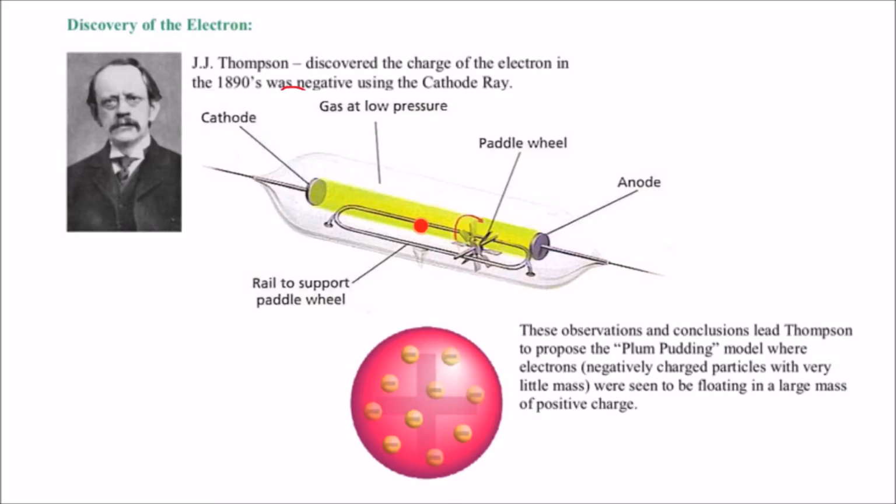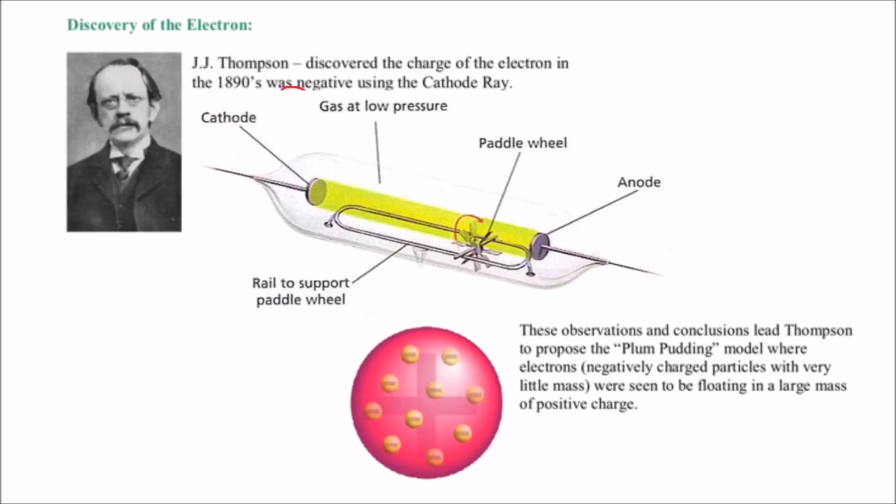Okay, so as soon as this beam struck it, then the paddle wheel started rotating. Well, that could only mean one thing when he saw that happen. We know that two things that are made up of matter cannot occupy the same space at the same time. And so this beam must be made of matter, because as soon as it struck the paddle wheel, it caused the paddle wheel to move, to get out of the way. So therefore, the electrons that make up this beam must have mass.